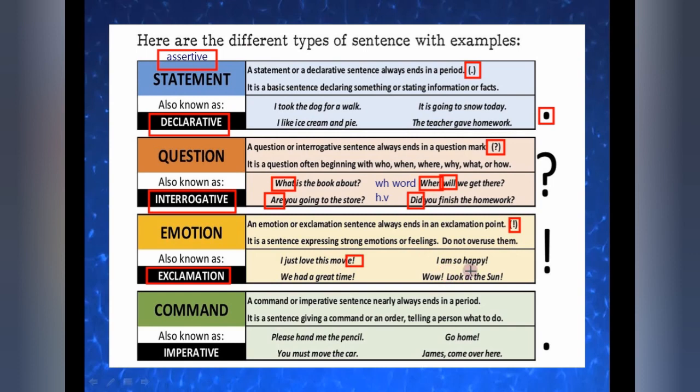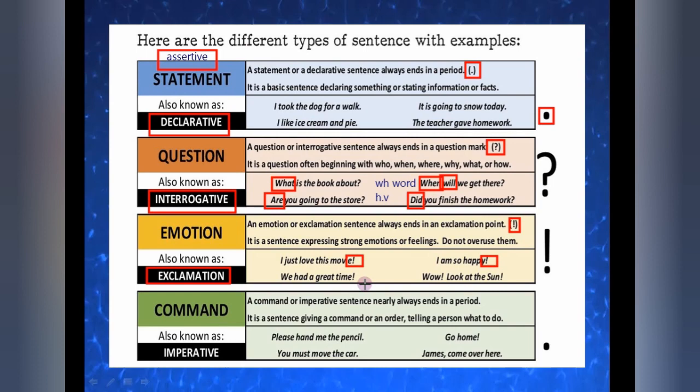See, I am so happy! Suppose school is going to open next month, then what will you say? I am so happy! Okay, so again you are expressing your emotions here. With your full emotions, you are saying this sentence. That's why again we have put an exclamation mark here. We had a great time! Now see, when do we say this sentence? When we meet someone and then we enjoyed a lot.